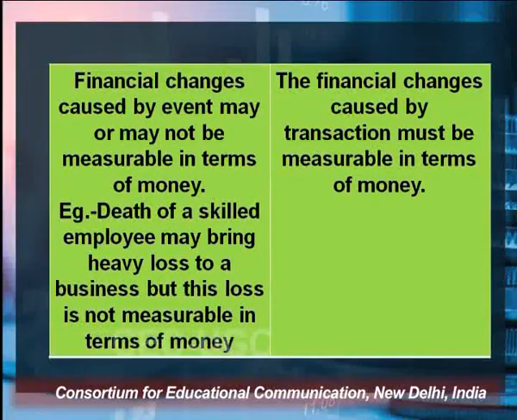To know it better, the next difference between event and transaction is that financial changes caused by an event may or may not be measurable in terms of money. That means it is not necessary that every event can be measured in terms of money. This can be explained by an example. There is an event, the death of a skilled employee.